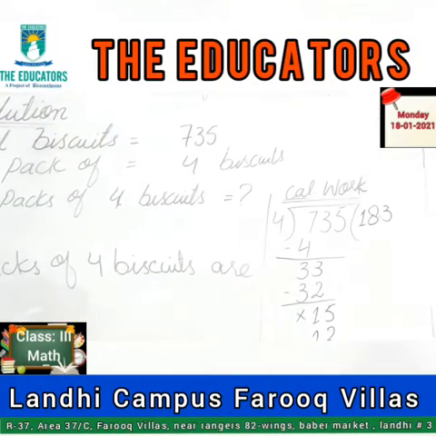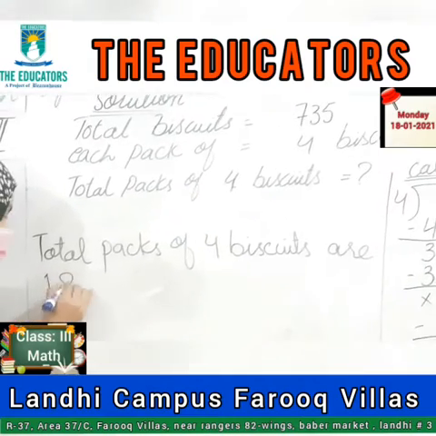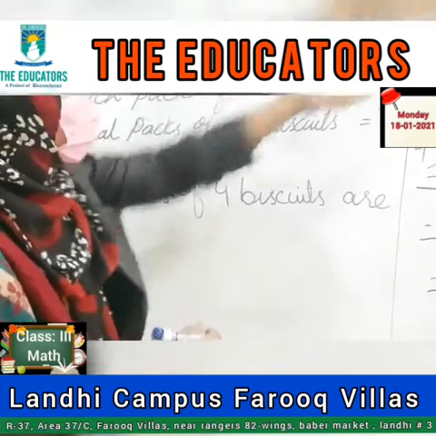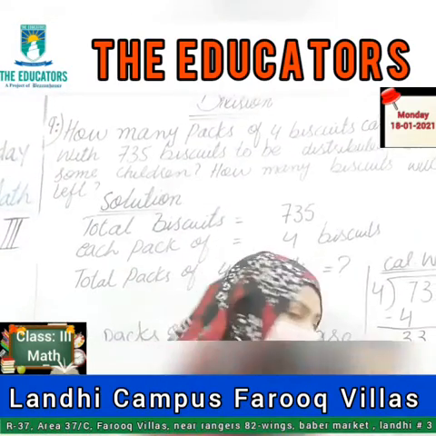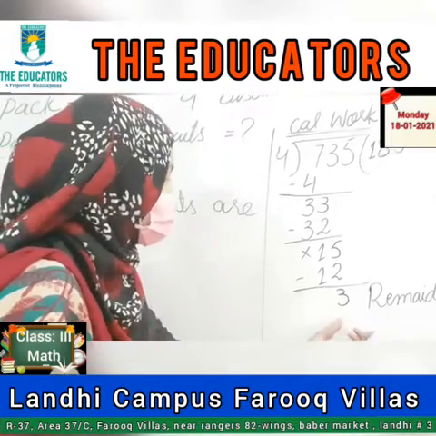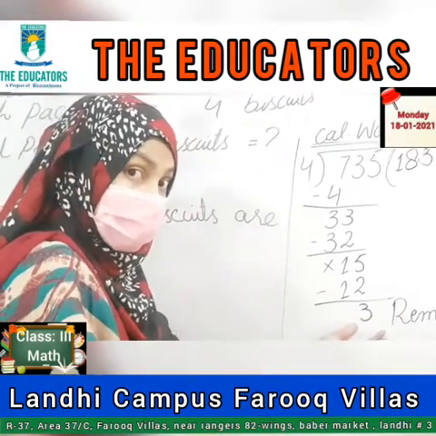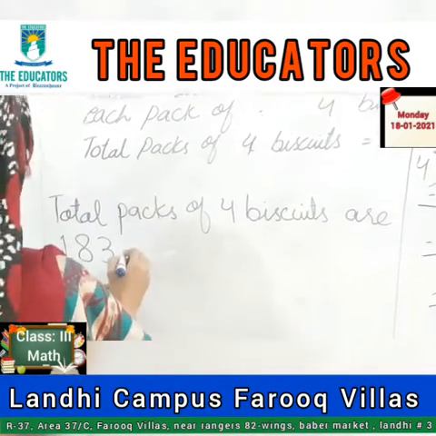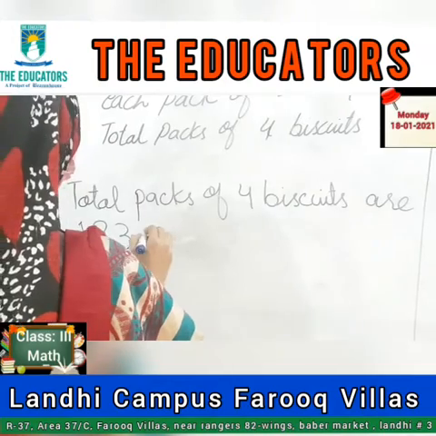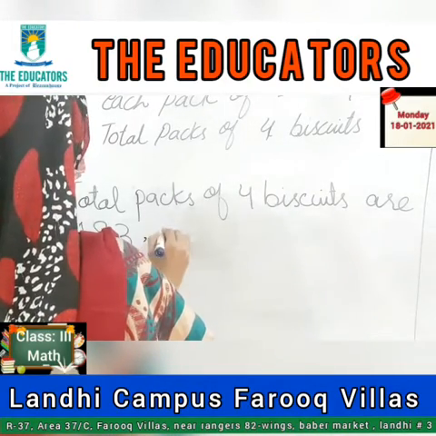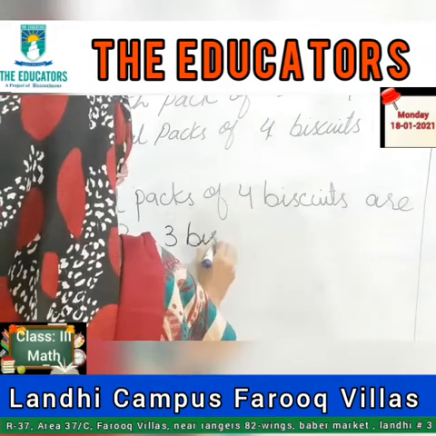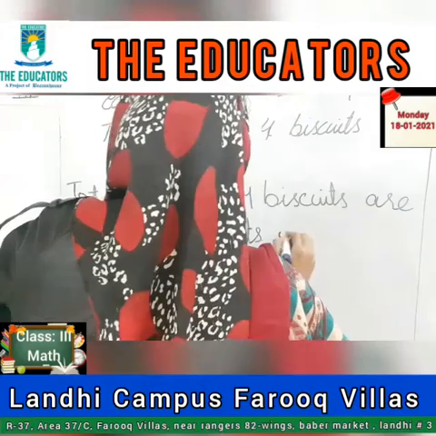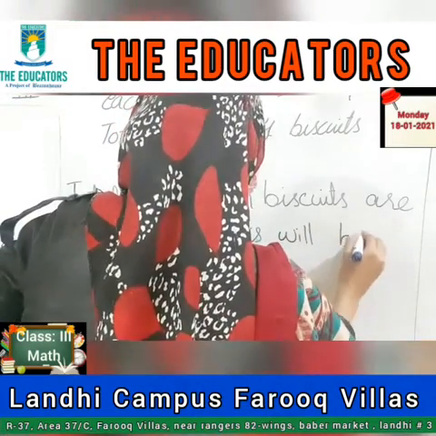After this, he asked how many biscuits will be left. Student, the 3. This is the remainder 3. So definitely the remaining biscuits are 3. So I will write 3 biscuits will be left. This is the requirement of our question.